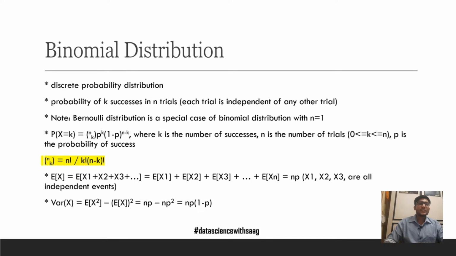Okay. Expectation of x is equal to expectation of x1 plus x2 plus x3 plus xn. And since we know that all these experiments are independent of each other, which is a necessary and important condition for binomial distribution, we can represent them as expectation of x1 plus expectation of x2 plus expectation of x3 and so on, which would be nothing but expectations of each of the independent Bernoulli trials. Okay. Now the expectation of each of the Bernoulli trials over n times is n into p. The variance again would be n into p into 1 minus p.